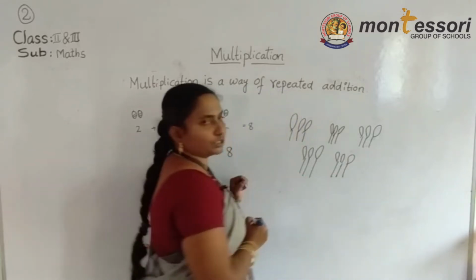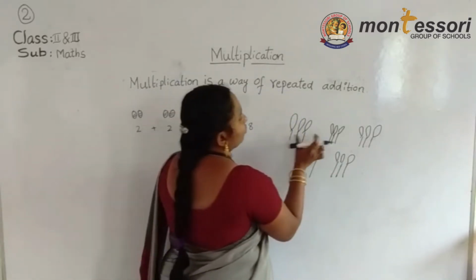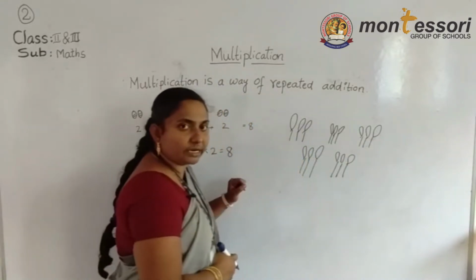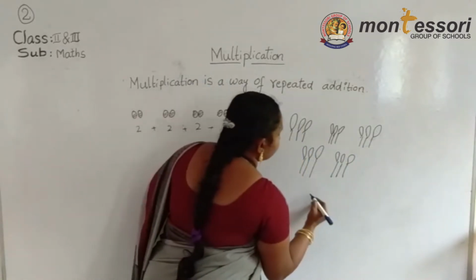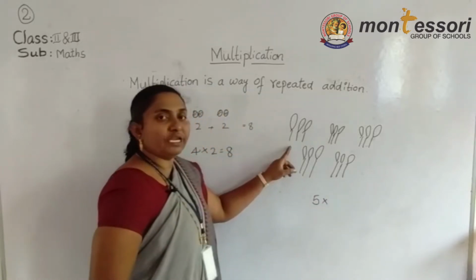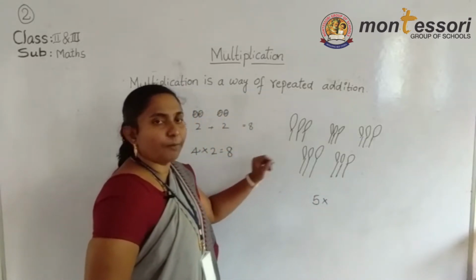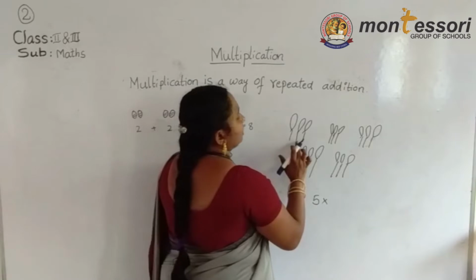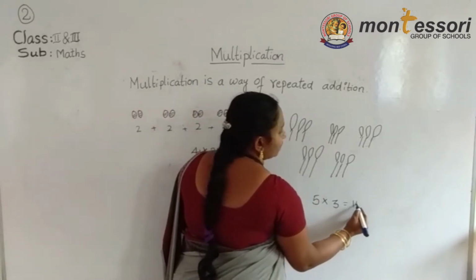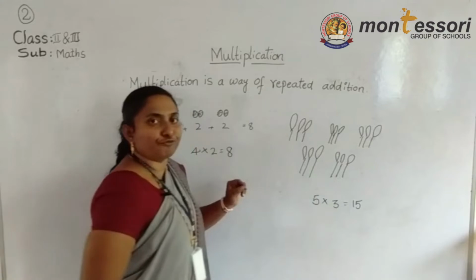Here 5 groups. This is one group, 1 2 3 4 5. 5 groups. And listen carefully, here 5 groups, and in each group how many balloons are there? Each group has 3 balloons. So 5 3s are 15.